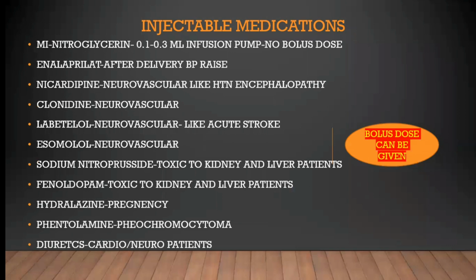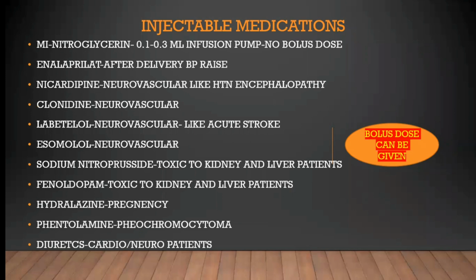What are the injectable medications in case of hypertensive emergency? In case of MI, nitroglycerin 0.1 to 0.3 infusion pump can be given, and no bolus dose is given with nitroglycerin. Enalaprilat: after delivery, if BP is raised, we can give enalaprilat. Nicardipine in neurovascular conditions like hypertensive encephalopathy.